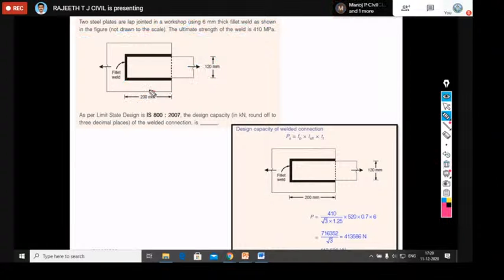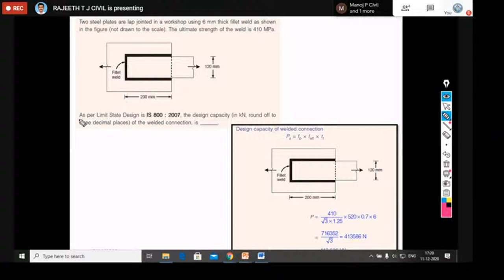Okay. Here, this is the gusset plate. This is a steel plate, this is also one plate, and this is another plate. They have connected to each other. So one plate is overlapping on another plate by providing a 200 millimeter weld here, again a 200 millimeter weld here. Here, across the entire width, they have provided a 120 mm weld. So this is all what is called a fillet weld.